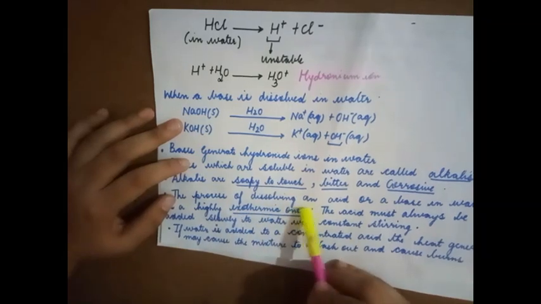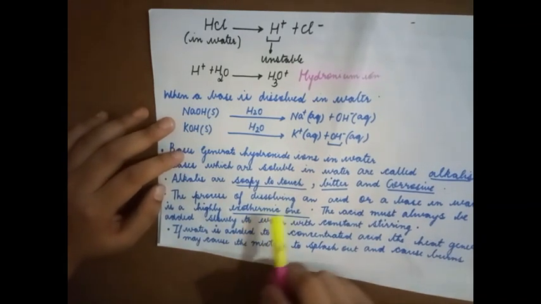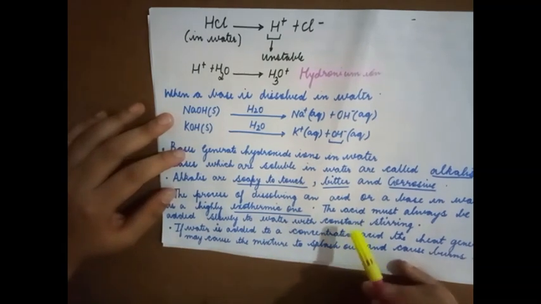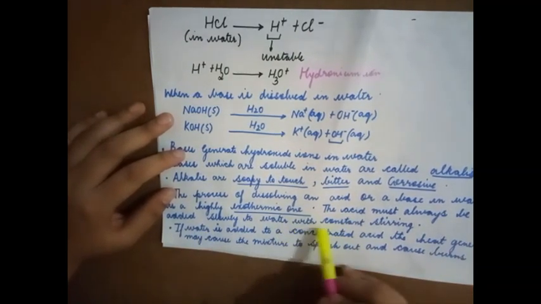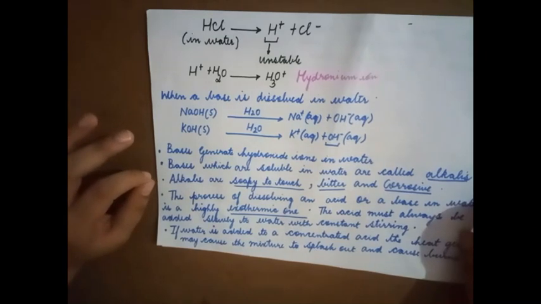Corrosive means they cause damage or they burn the skin. The process of dissolving an acid or a base in water is highly exothermic. It means a lot of heat will be liberated during this process. The acid must always be added slowly to water with constant stirring. So the acid should always be added slowly, drop by drop, and you have to constantly stir it.